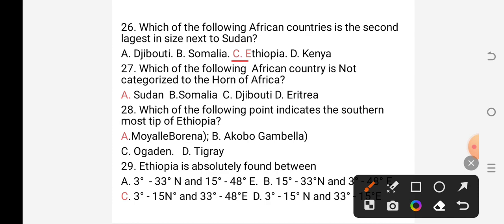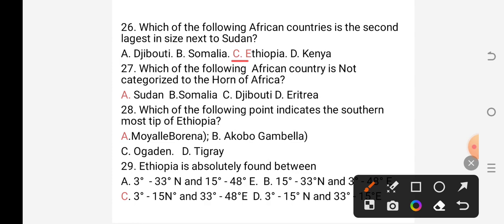Question number 27. Which of the following African countries is not categorized to the Horn of Africa? A. Sudan. B. Somalia. C. Djibouti. D. Eritrea. Try once, student. I will give you a chance. Good. I hope you have got the answer.